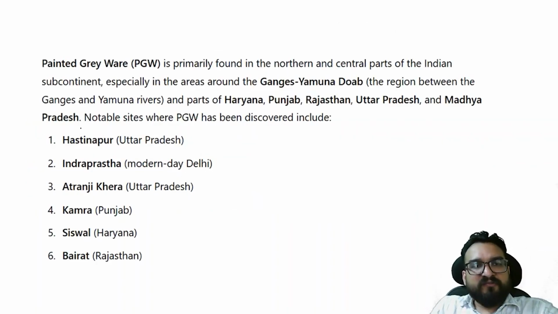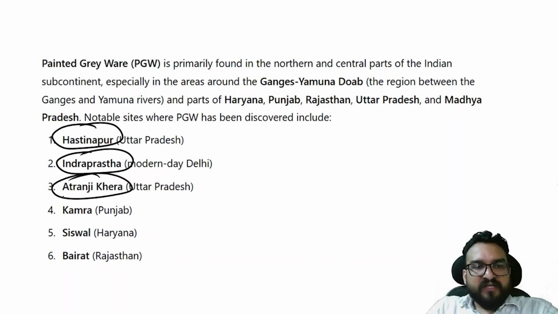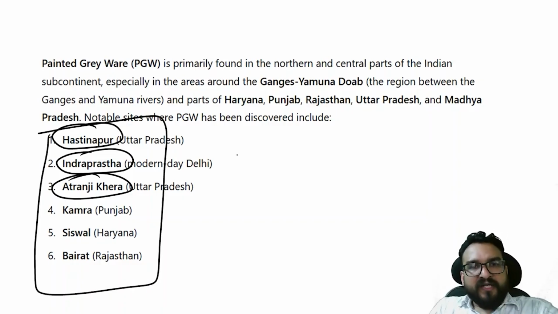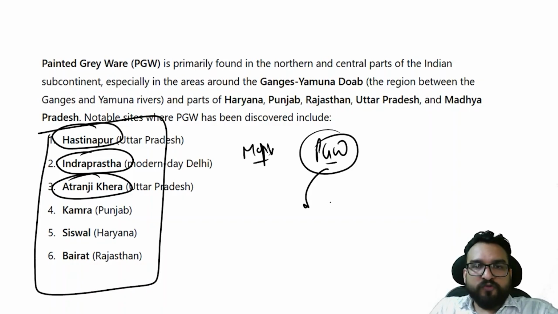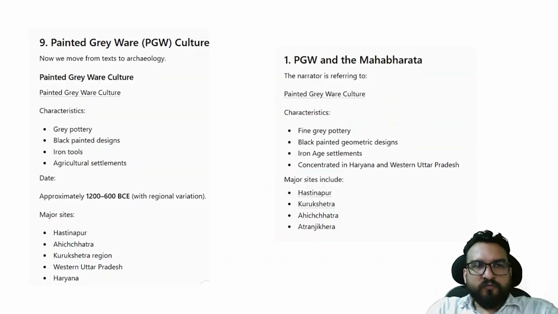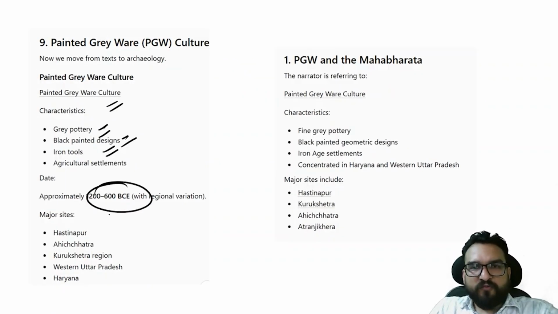Painted Grey Ware you will be finding at certain places like Hastinapur, Indraprastha, Atranjikhera, Kurukshetra, Sisupalgarh, Barat. These are certain places which you know, right? In the mapping class, I will be telling you the exact PGW sites which they have asked and which more we can remember, right? Over here also PGW, grey pottery, black designs, iron tools you will be finding over here, right? Fine grey pottery you will be seeing.